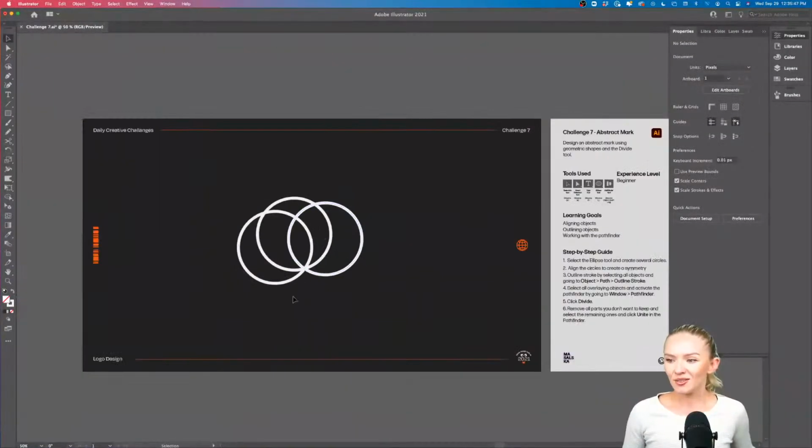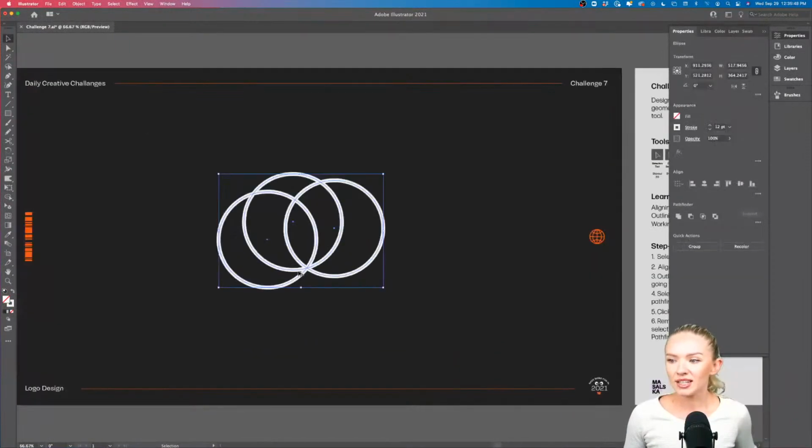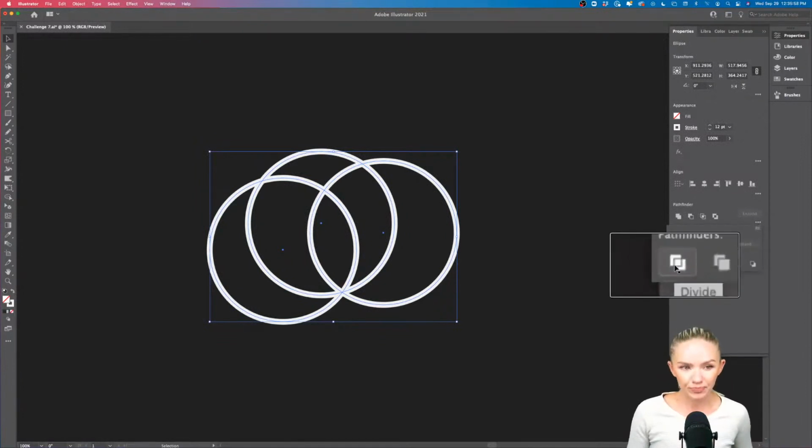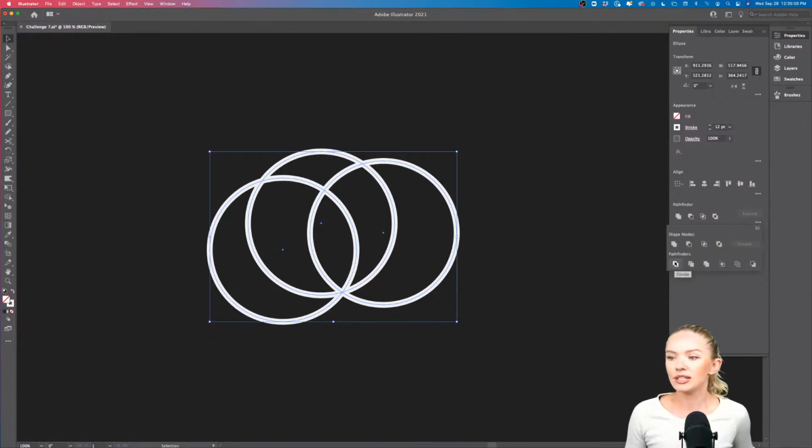All right, so now we can select all of these and go to the Pathfinder, and we're going to use the divide tool right here. So that's what that looks like. And we're going to click divide. I think the divide tool is a really cool tool. What it's going to do is cut all of those shapes into each other. So wherever they cross paths, they're going to be cut into each other.